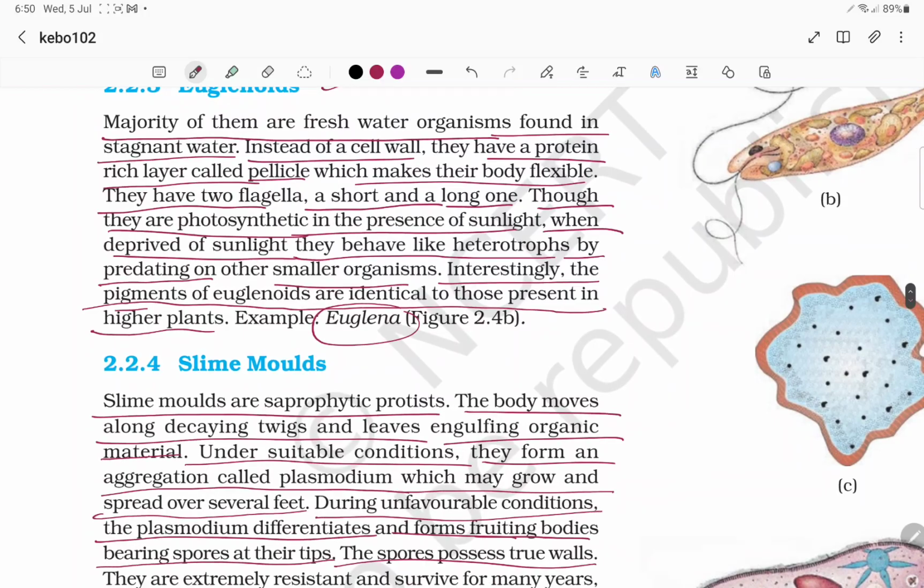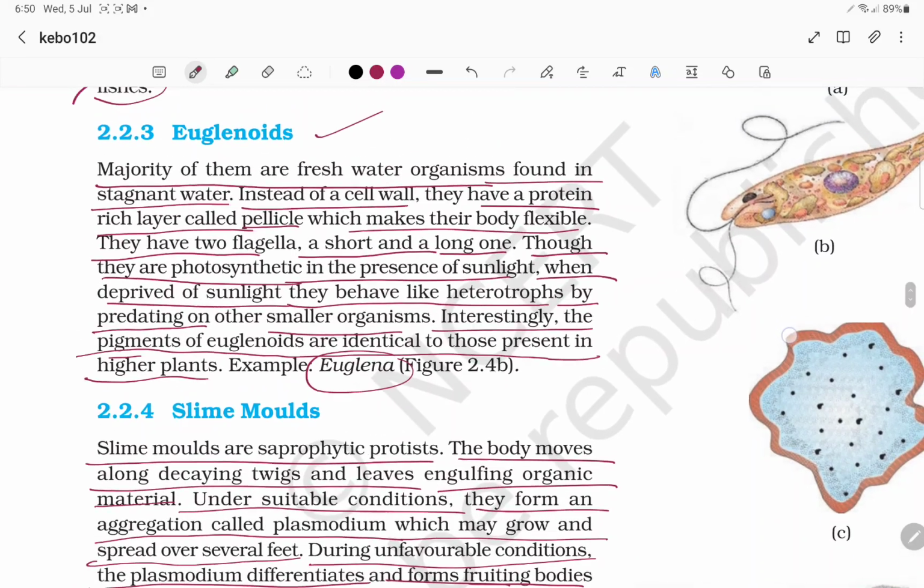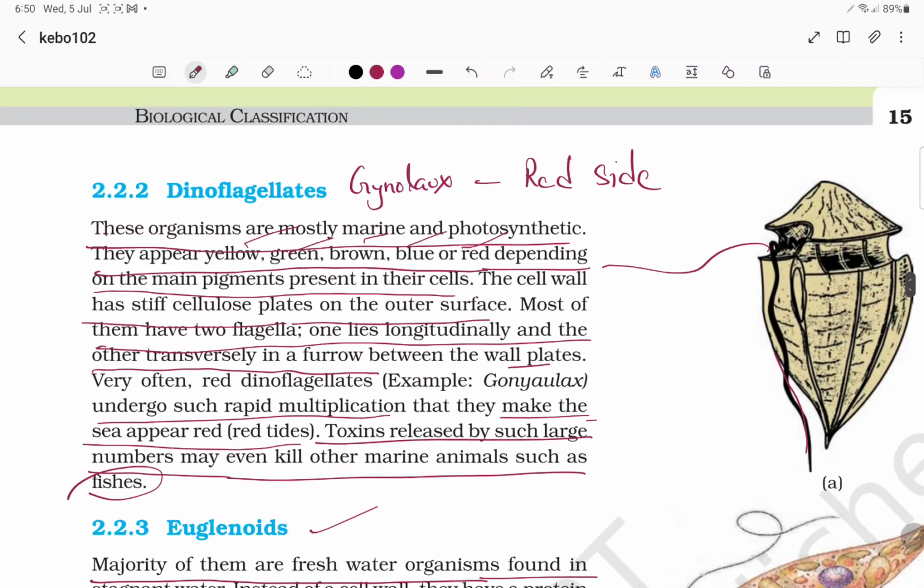So these are the things to read in NCERT regarding chrysophytes, dinoflagellates, euglenoids, slime molds and protozoans.